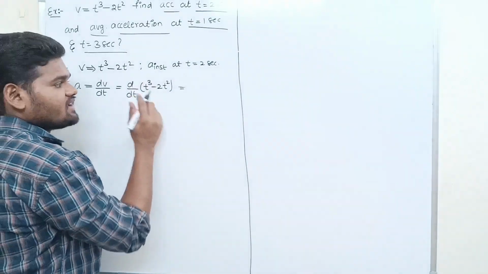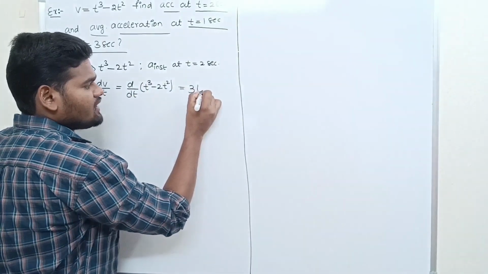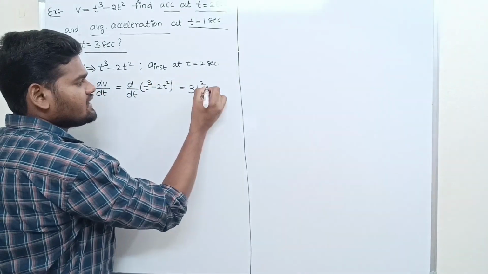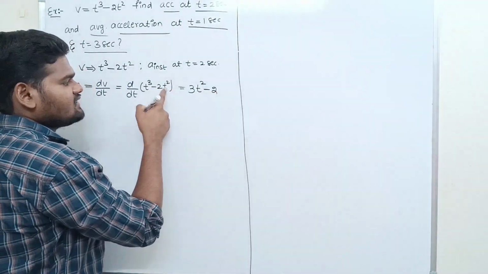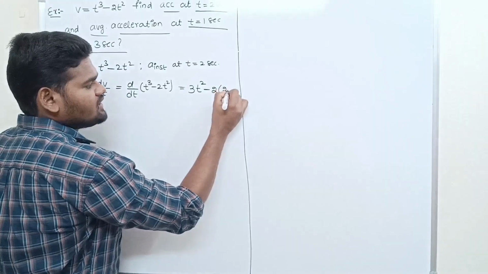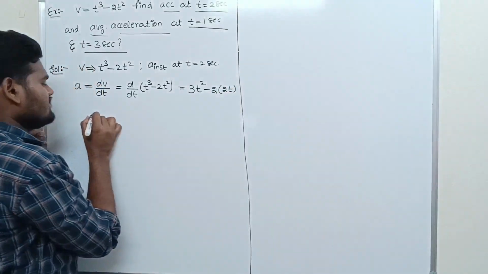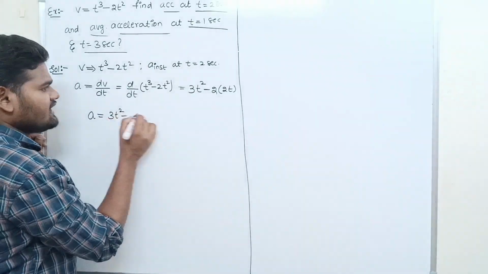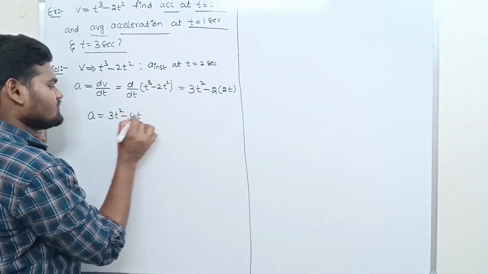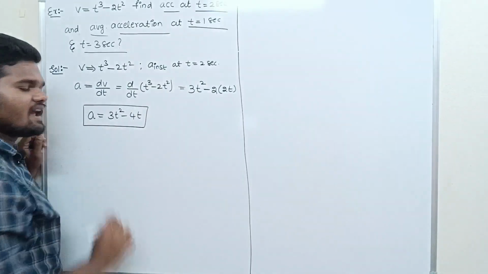Here n is 3, so 3 times t to the power 3 minus 1, which is t squared, minus 2t squared. 2 is a constant, and the differentiation of t squared is 2t. So finally we get acceleration equal to 3t squared minus 4t. This is the equation of acceleration.